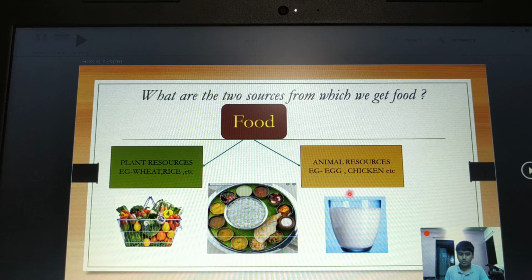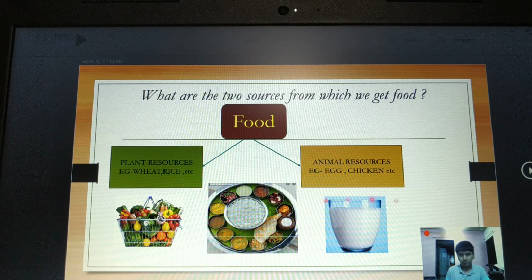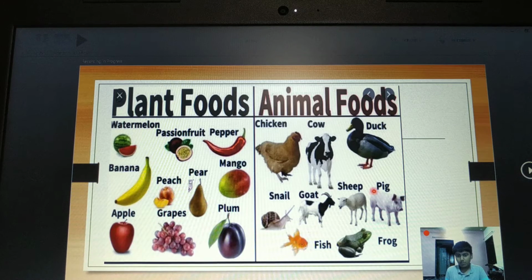Now, animal resources are the resources from which the food we obtain is from animals. Examples are egg, chicken, milk, etc. Now, you see the plant foods that we consume are watermelon, pepper, banana, peach, pear, mango, apple, grapes and plum. Whereas animal food you get indirectly from chicken, cow, duck, goat, sheep, pig, fish and frog.